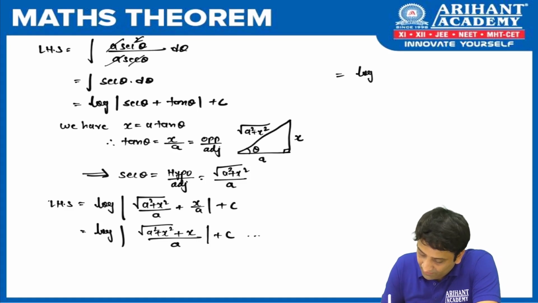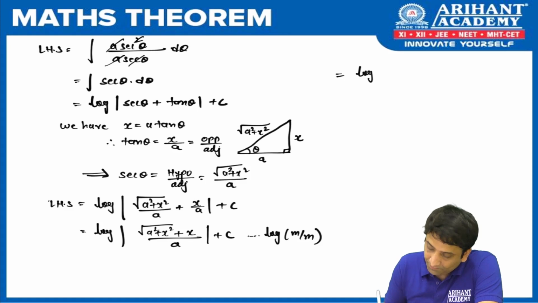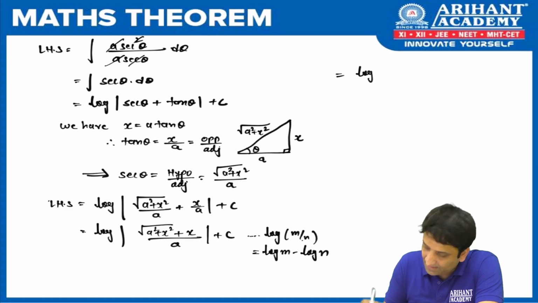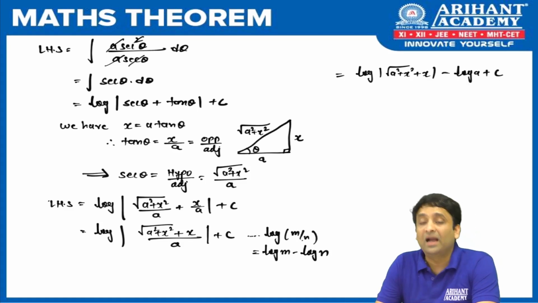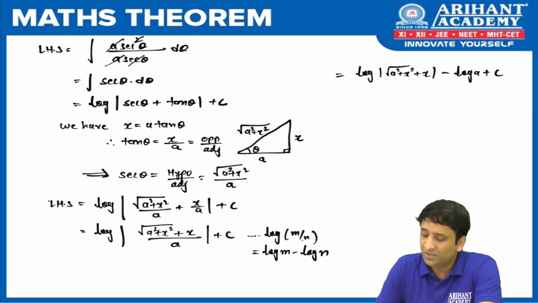Here I repeat one more time. We are going to use the log property which says log m by n. Okay, what is log of m by n? The formula says it is log m minus log n. Okay, na? So what I get here? Log of mod of root of a square plus x square plus x, minus log a, plus c. And that log a is actually a constant term which we can merge with c to get the final result.